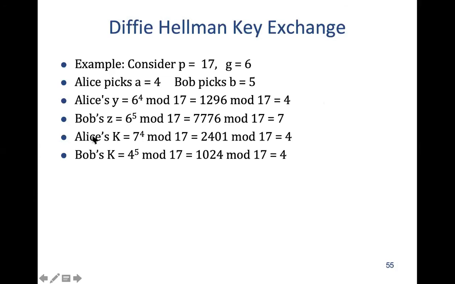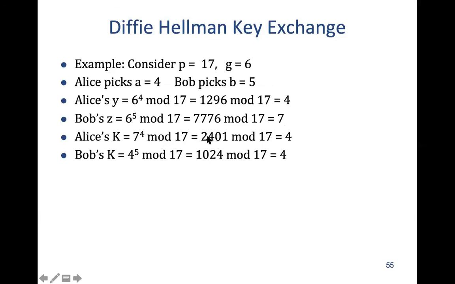Now Alice calculates the key, which we call K, based on the value she received from Bob. She takes the value 7 that she received from Bob, which is nothing but G raised power B, and raises it to the power of her own key, which is 4.